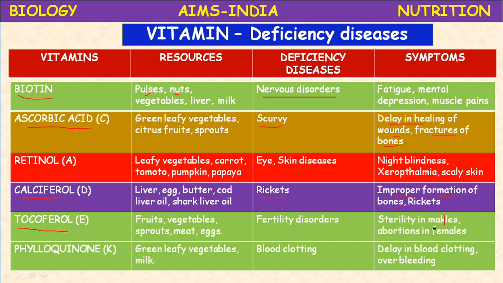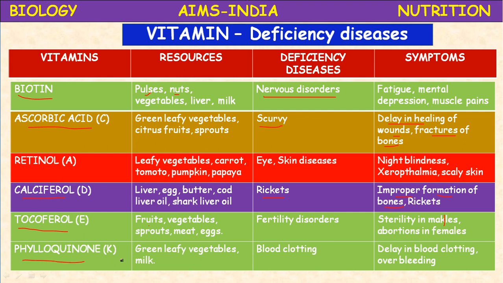And abortions in females. These are the symptoms of the fertility disorders. So that's why tocopherol is also called anti-sterility vitamin. Every vitamin has its own name. Anti-scurvy vitamin, vitamin C. Anti-xerophthalmia vitamin, vitamin A. Anti-rickets vitamin, vitamin D. Okay. Next, phylloquinone. Phylloquinone is the last fat soluble vitamin.